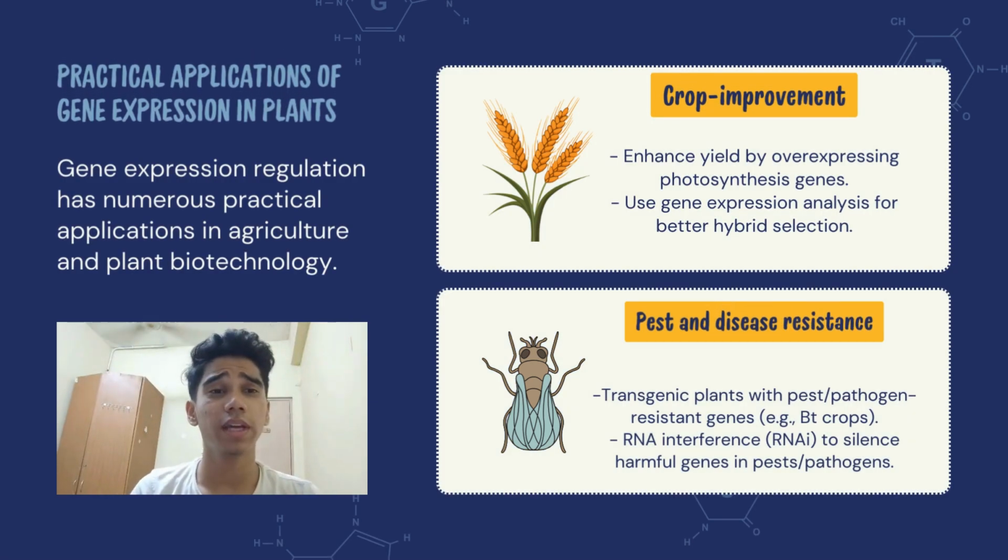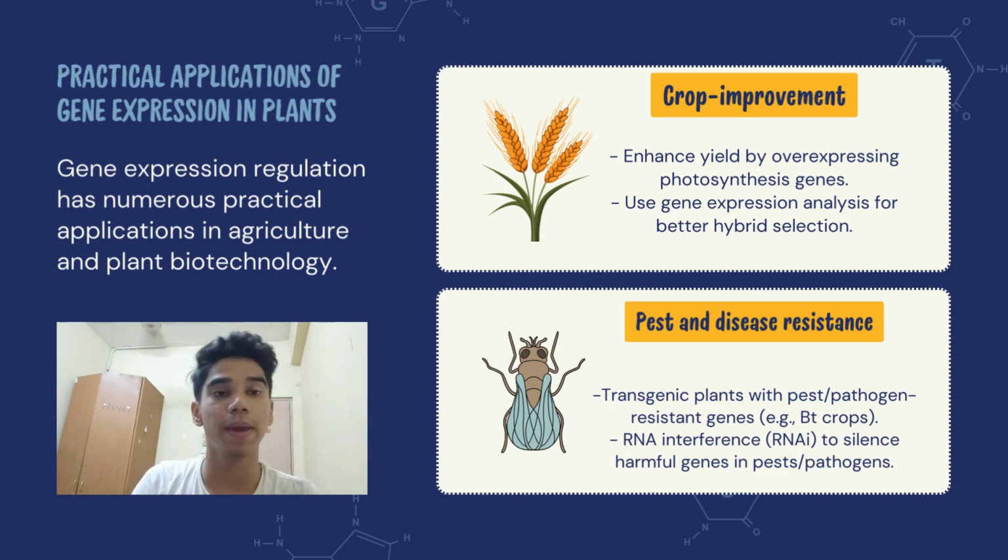So now I'll be talking about the practical applications of gene expression in plants, in agriculture, and also biotechnology. The first one is crop enhancement. We can observe this by enhancing the crop yield by overexpressing certain genes, for example, the photosynthesis gene. And we can also use gene expression analysis for the selection of better hybrid crops.